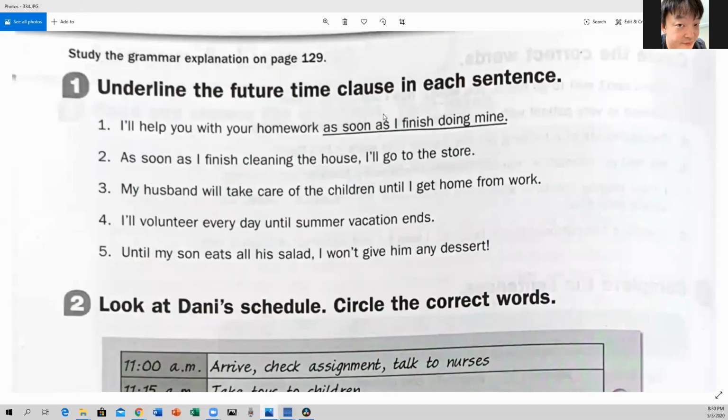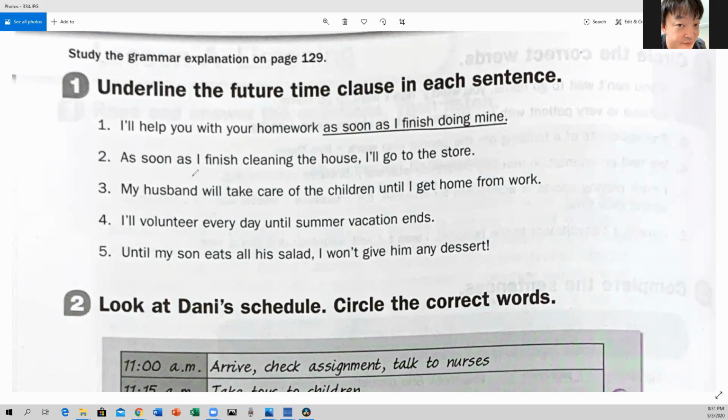Underline the future time clause in each sentence. So basically the exercise is asking you to underline the future clause. So let's go here. I'll help you with your homework as soon as I finish doing mine. So the future is here, but the time clause is here, okay? As soon as. So number 2, as soon as I finish cleaning the house, I'll go to the store.